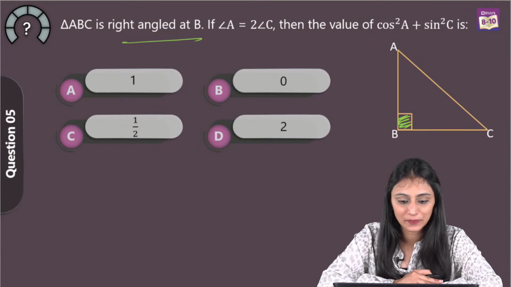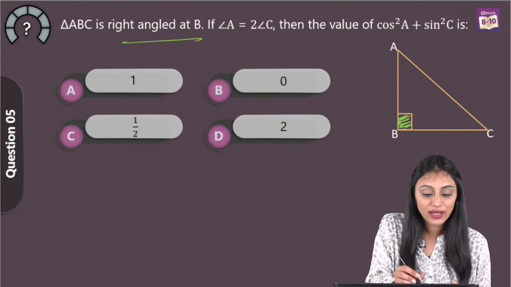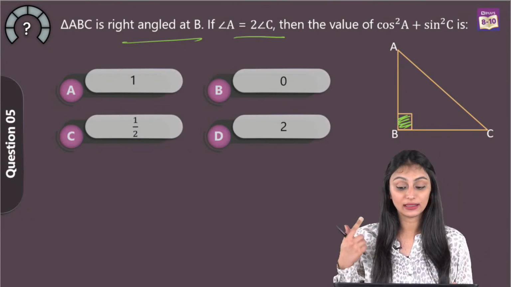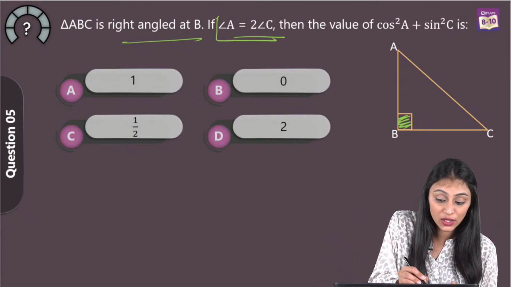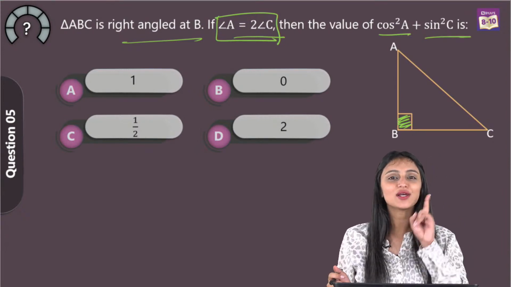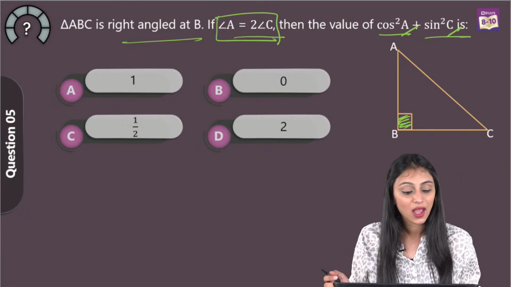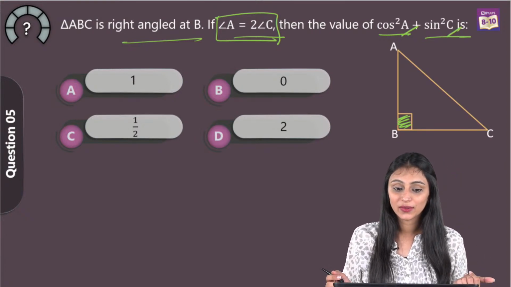Okay, so what we will do here is, we have angle A equals to twice of angle C, right? This is a given equation over here. We need the value of cos square A plus sin square C. See, to find this out, what do you need? You would say that, ma'am, we need angle A and angle C to get this. How do I find this value, right?